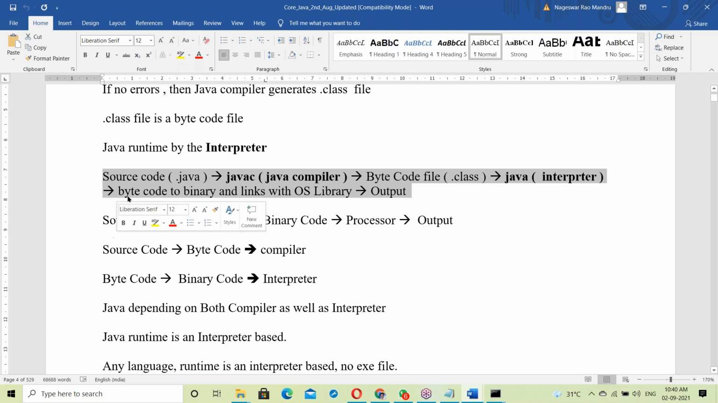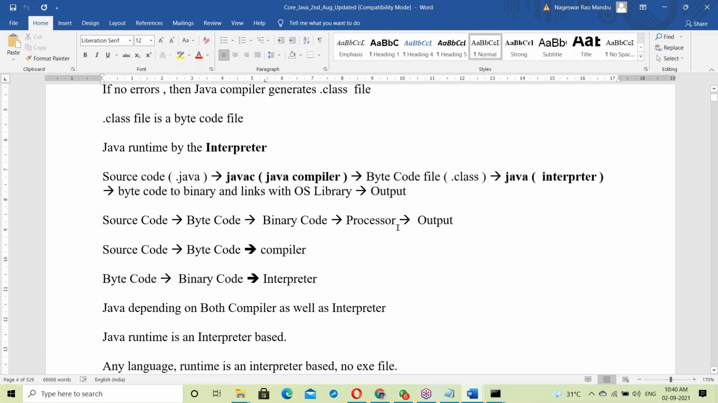See this. The source code, dot java, is given to the Java compiler, generating a dot class bytecode file. That bytecode is given to the Java interpreter, which converts the bytecode into binary code for the OS libraries. This topic we will also discuss now. Then the output is finally generated. So there are two stages: source code to bytecode, and bytecode to binary code.